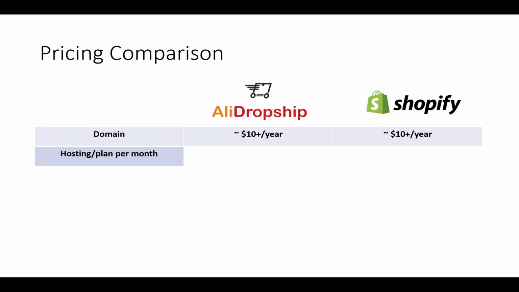Hosting. So hosting, or the plan per month. With AliDropship, you're still going to need hosting for WordPress, and that hosting plan for WordPress or WooCommerce is going to come out to about $4 per month. So pretty reasonable. That's the entry level. And by the way, these hosting plans are the starting, basic plans. You can always scale up your hosting if you have higher hosting demands and needs, but it's going to cost you more money if you need to go for a higher up, more premium plan. The pricing here is just the basic plans. So the entry level plans, this is the bare minimum it's going to cost you for that hosting plan per month.